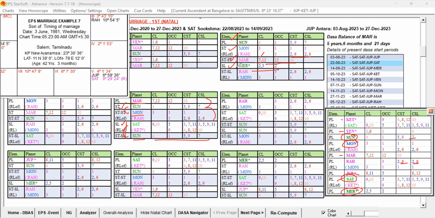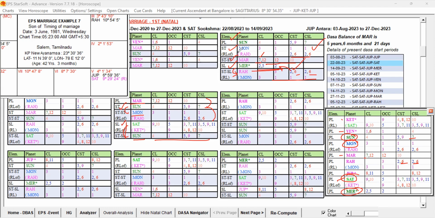Then the star lord of the sublord is Rahu, having 3, 2, 2, both favorable and unfavorable. But being a key planet, its strength is significant, getting the strength of 3, 2. So the 7th sublord is favorable. It is supportive for marriage. Mercury is good and star lord is good. Sun is also good. If Sun forms a ruling link to the other levels, it will definitely be more favorable. For the destiny prospect, this is enough.